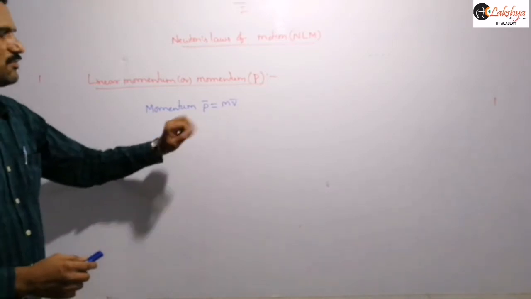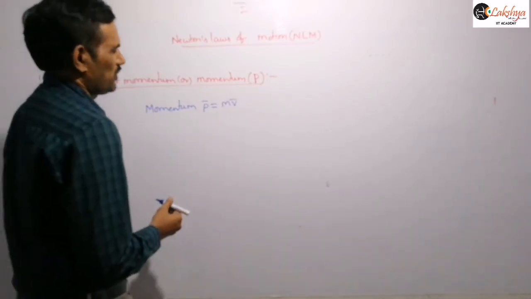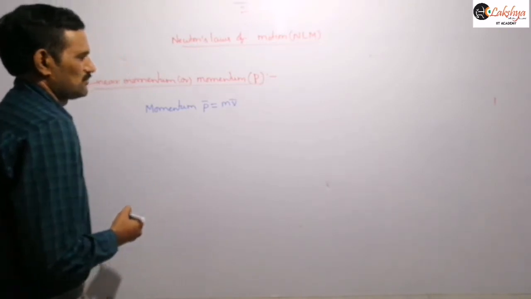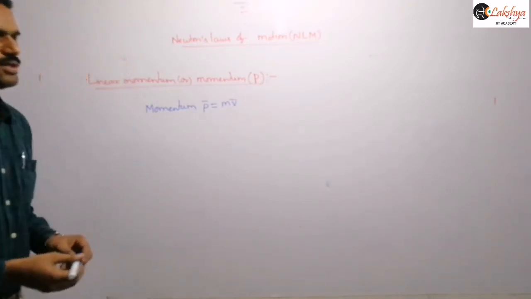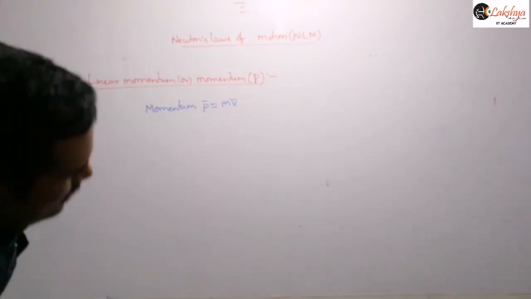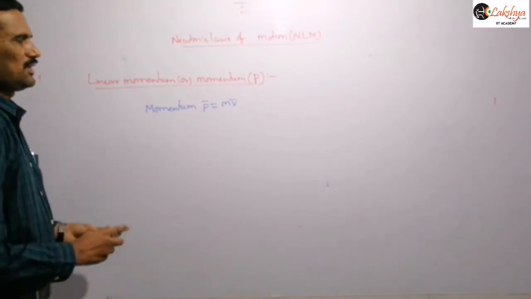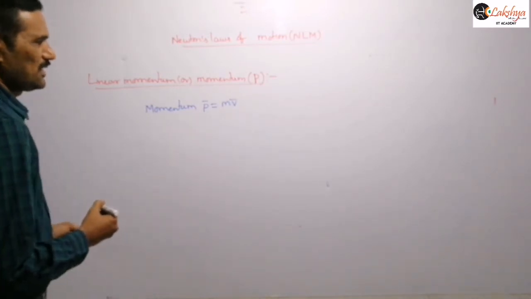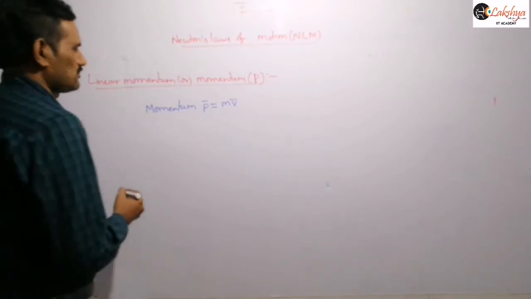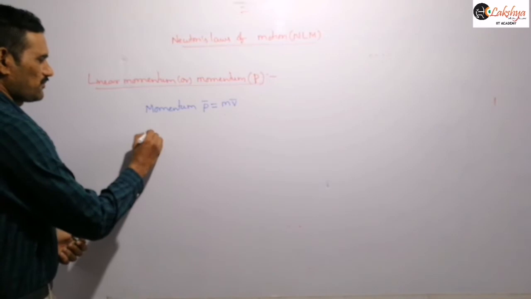Therefore momentum p bar is equal to m into v bar. Just mention that. Next, momentum is a vector. Its direction is in the direction of velocity.